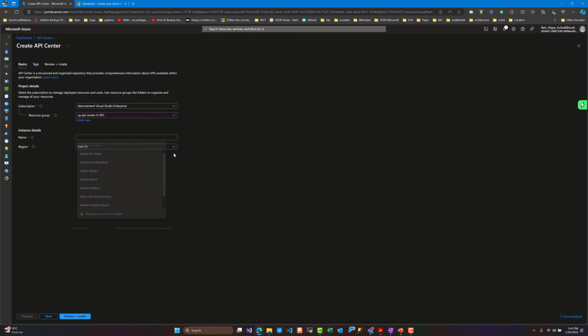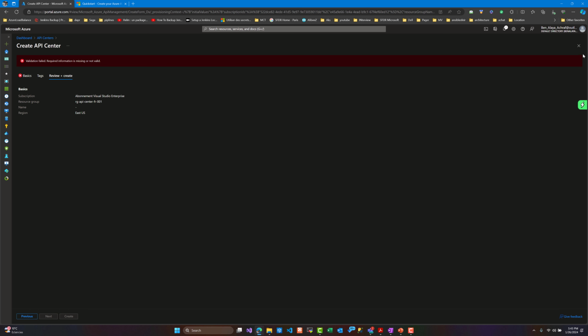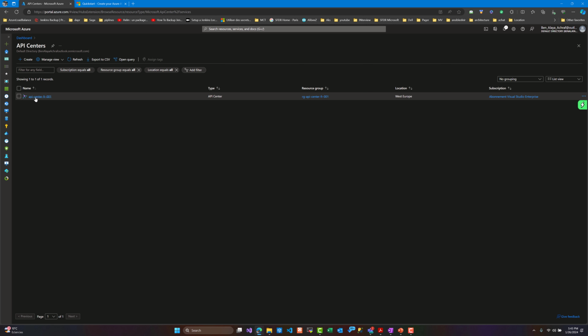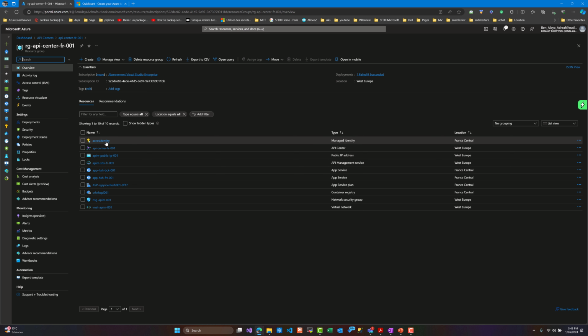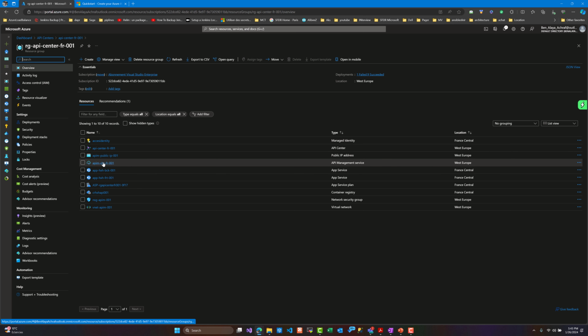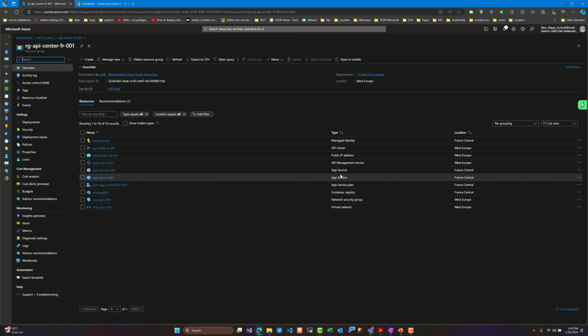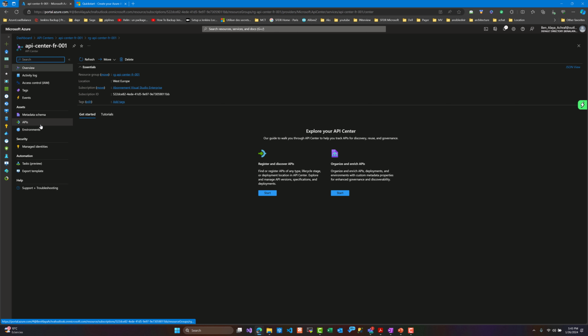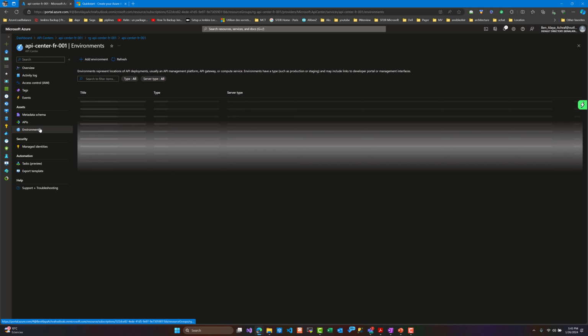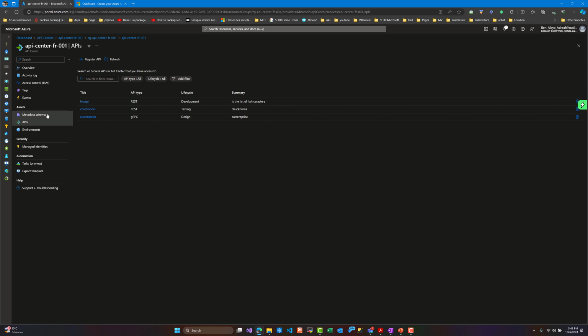A few regions exist because it's still in preview, as I said, but in the future it may exist in other regions. Now this is an API Center that I have already created inside this resource group, where I have a couple of APIs, API Management service, and some compute services. And here we have the basic three assets where we want to focus, which are environment, API, and the metadata schema. Let's start by going to the environment.